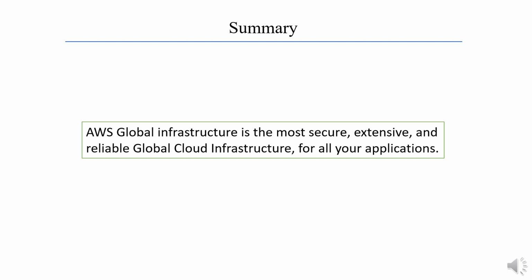In summary, AWS Global Infrastructure is the most secure, extensive, and reliable global cloud infrastructure for all your applications. Moreover, AWS Global Infrastructure offers you the most flexible cloud infrastructure in comparison to the other cloud providers. That's all about AWS Global Infrastructure.